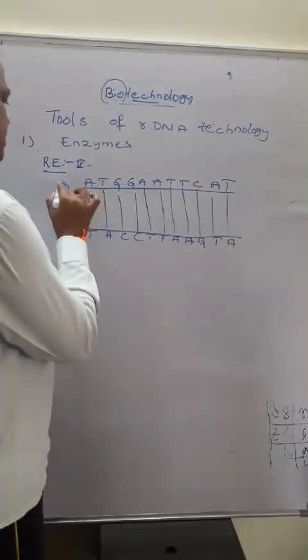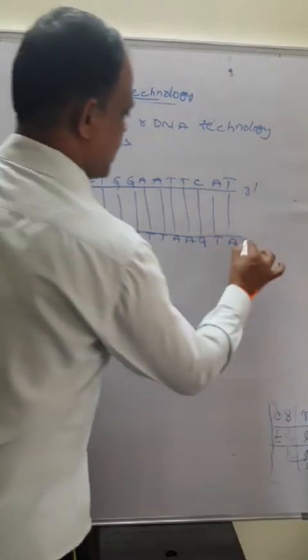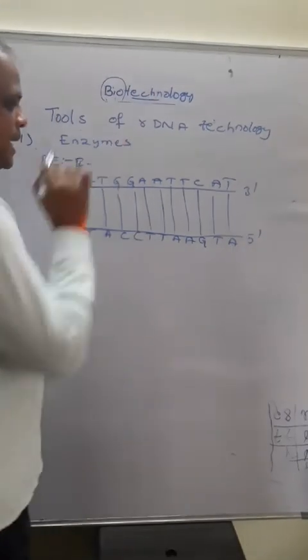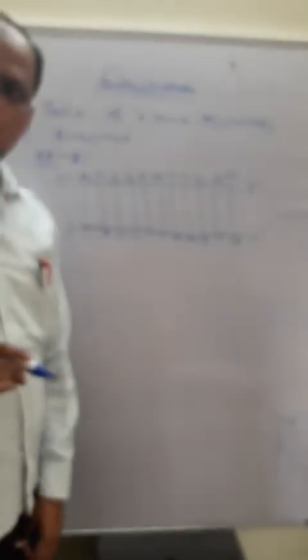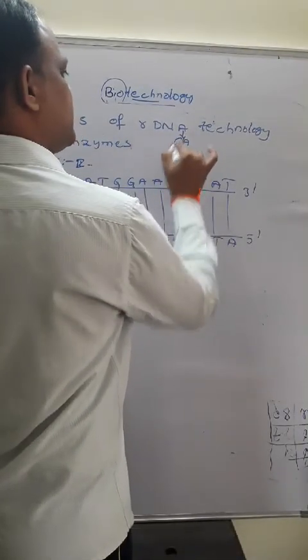This is the 5 prime and 3 prime end, and here 3 prime and 5 prime. Mainly type 2 enzymes recognize the site between guanine and adenine.